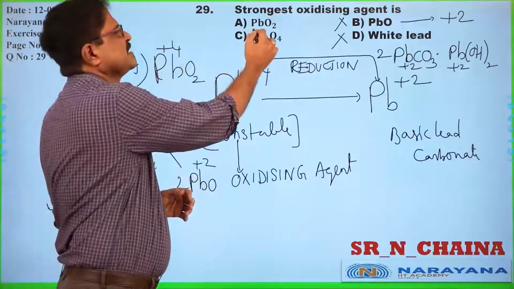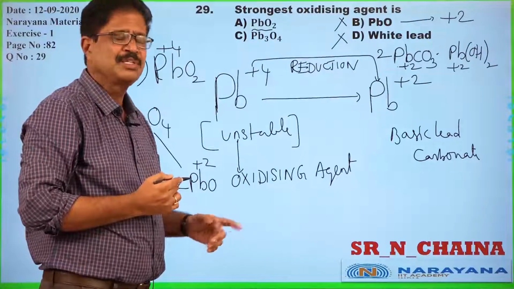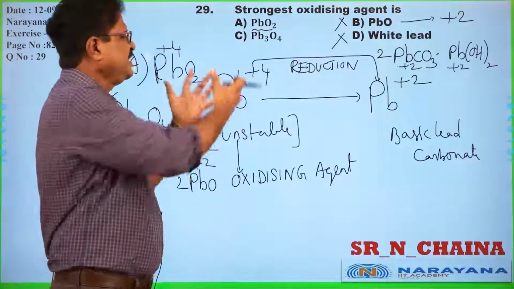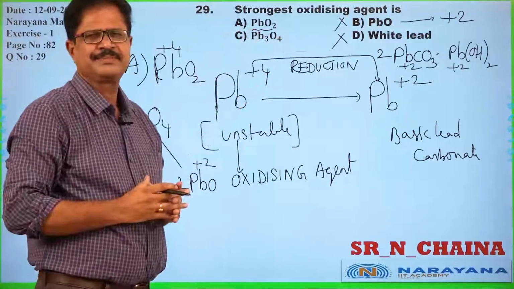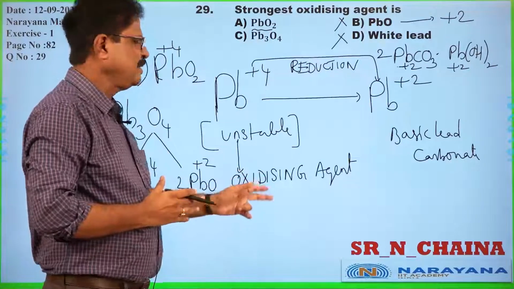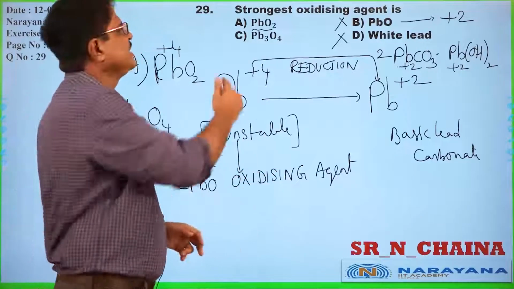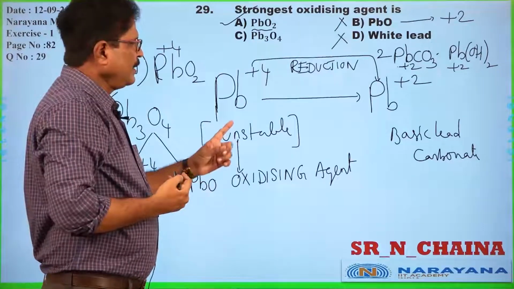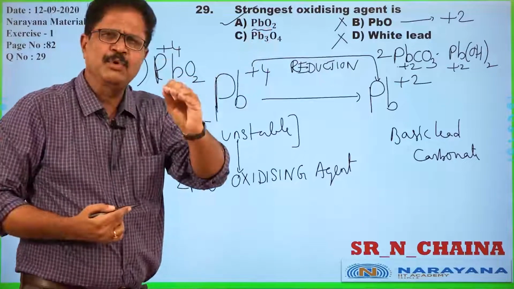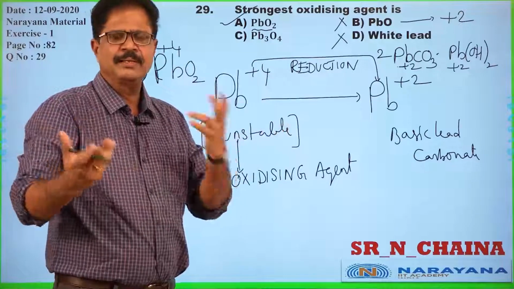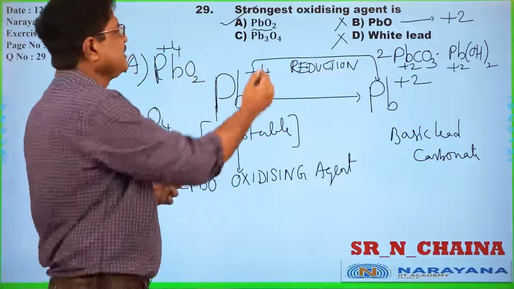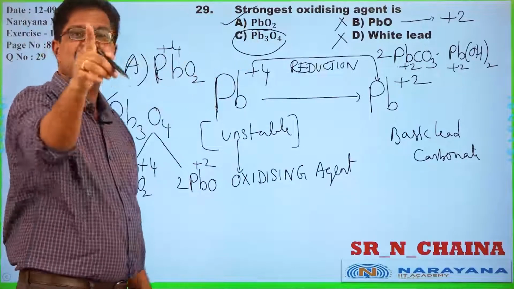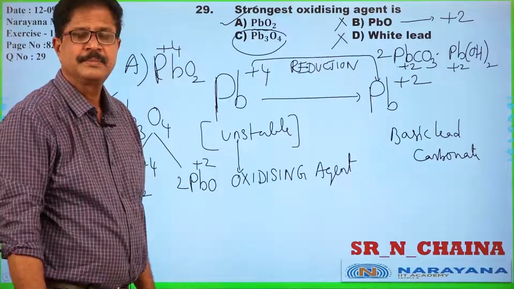100% unstable is PbO2, because +4 wants to change into +2. It is willing to undergo reduction. That's why it will be the strongest oxidizing agent among all given options. Unless PbO2 is present in the options, we can give next priority to Pb3O4, because it contains PbO2 as one of the components, isn't it?